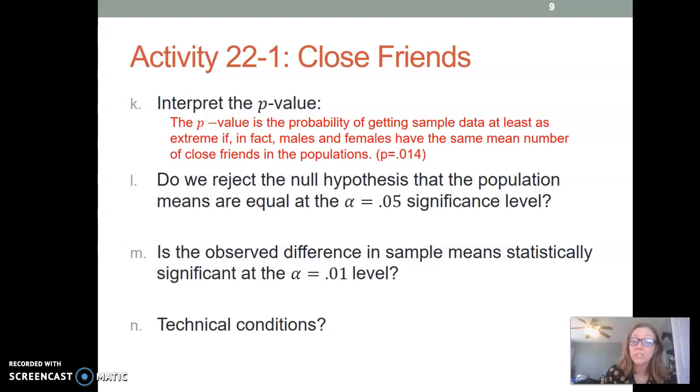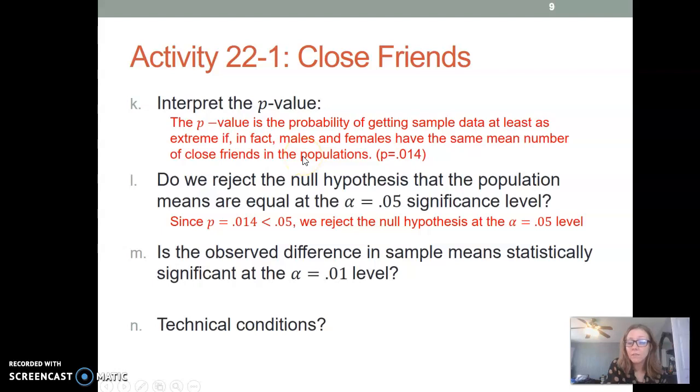So the question is, do we reject the null hypothesis that the population means are equal at the 0.05 significance level? I would say yes, because our p-value is less than the significance level, then we go ahead and reject that null hypothesis at that significance level. So the probability is so small, we're saying that we're pretty sure that the means are different.